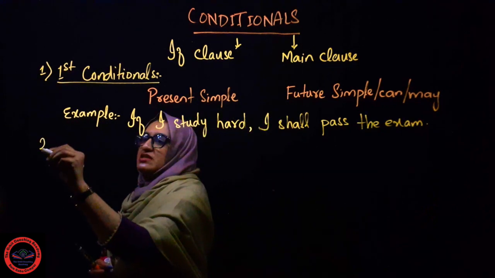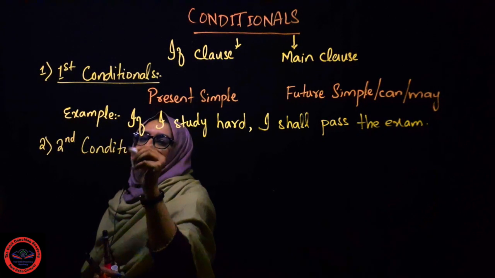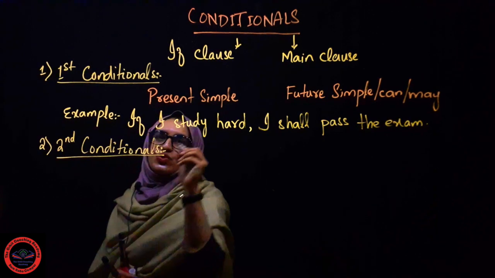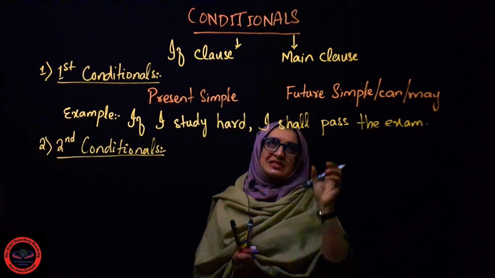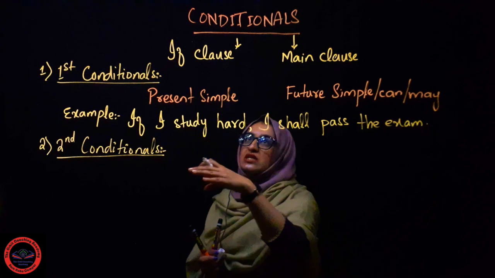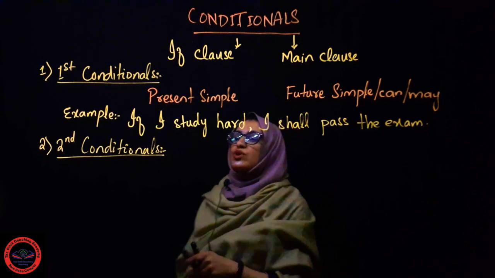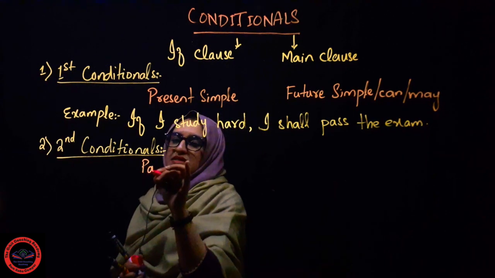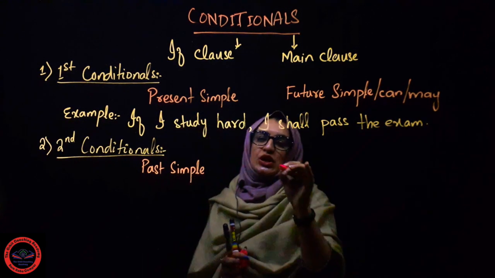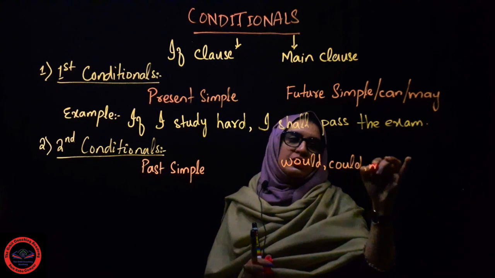Now let's talk about the second type of conditional. Again, in this one, we need to have two clauses. First clause will be the if clause and second clause will be the main clause. Or we can also call it this way, that the first clause will be the main clause and the second clause will be the if clause. What are the rules of it? We will be using past simple tense, and in the main clause we will be using would, could or might.